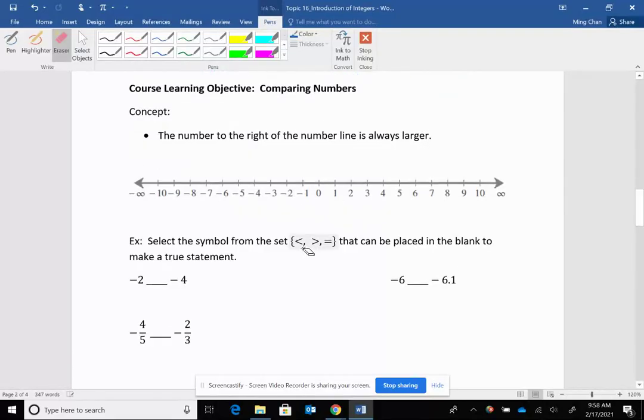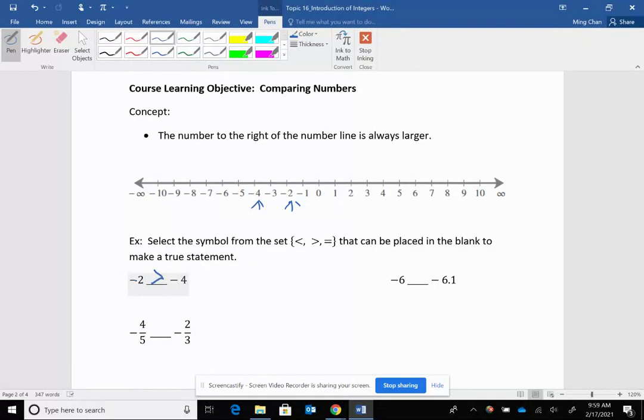So if you compare -2 and -4, who is to the right? -2 is to the right of -4, so therefore -2 is larger. If -2 is larger, I use this inequality, because the open mouth faces the larger number. Okay, that's how you know which one to use.